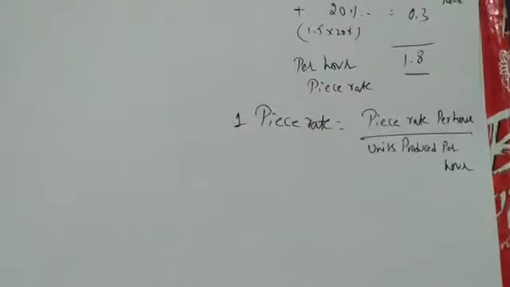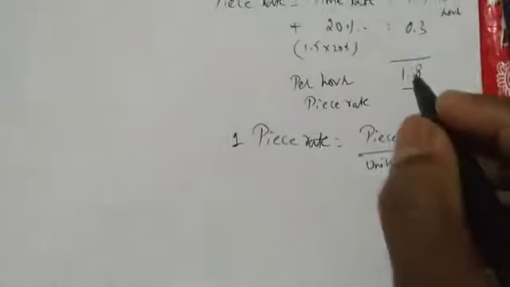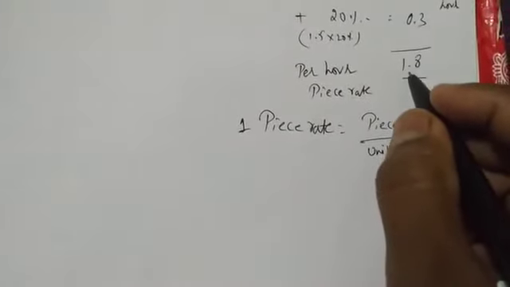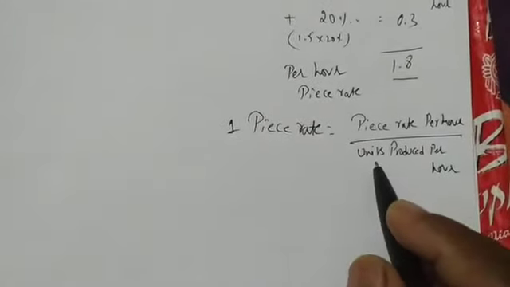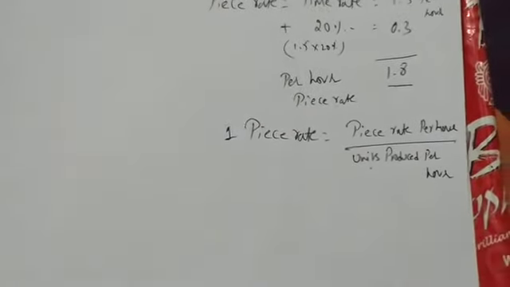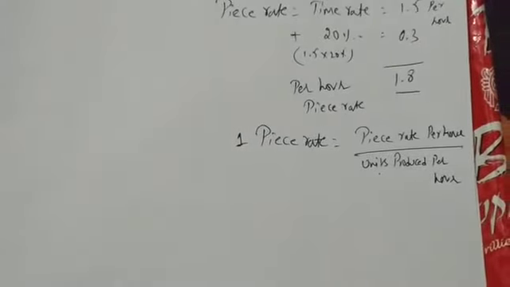Piece rate for one piece, how much are we getting? For one piece, how much are we getting? So we are getting 1.8 for 1 hour, and we have to divide with units produced per hour. We have to find out units produced per hour.